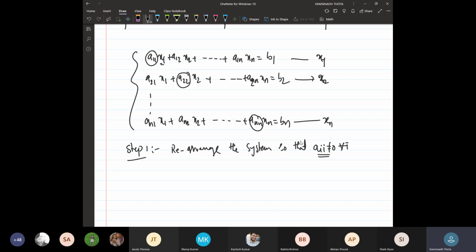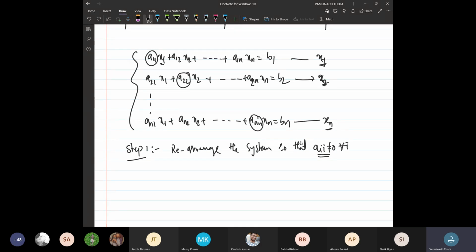Repeating again, we need to evaluate the approximate solution for all the variables x1, x2, x3, and so on, xn. So to find the approximate solution of x1, we use the first equation. To find x2, we use the second equation. And to find xn, we use the nth equation.